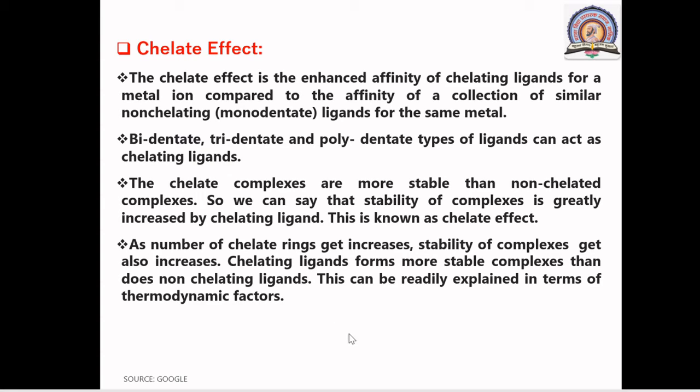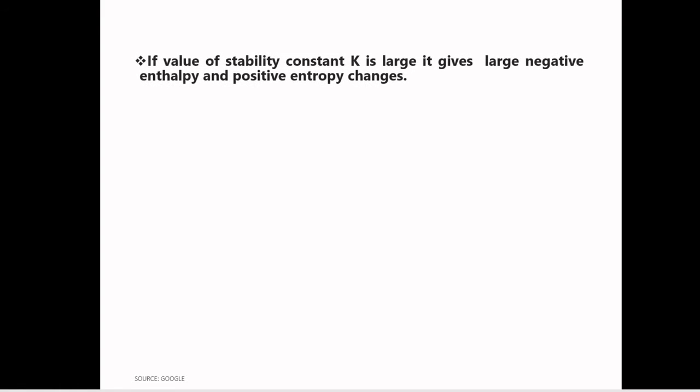Means the stability of chelate complexes is explained in terms of thermodynamic factors. So let's see. If the value of the stability constant K is large, it gives a large negative enthalpy and positive entropy change. Let's see an example.